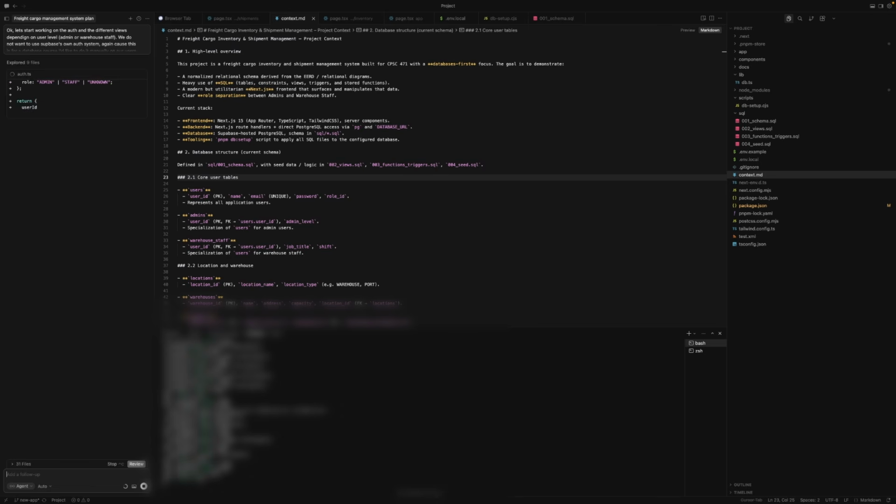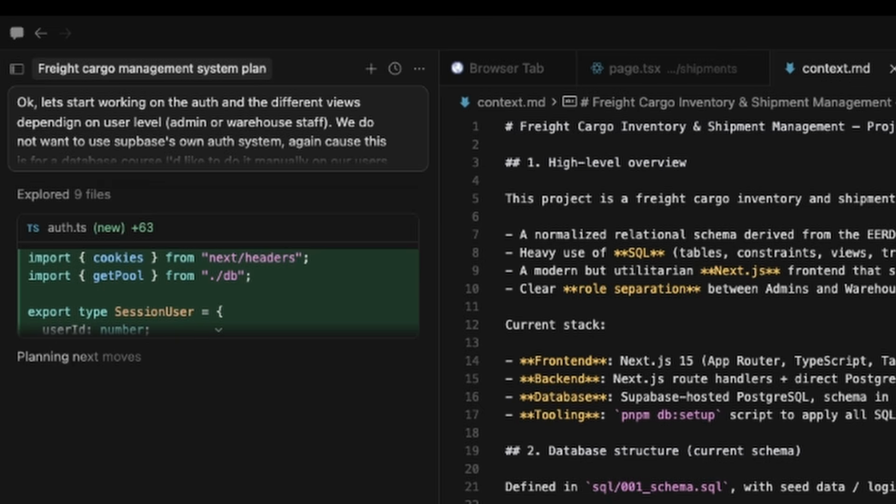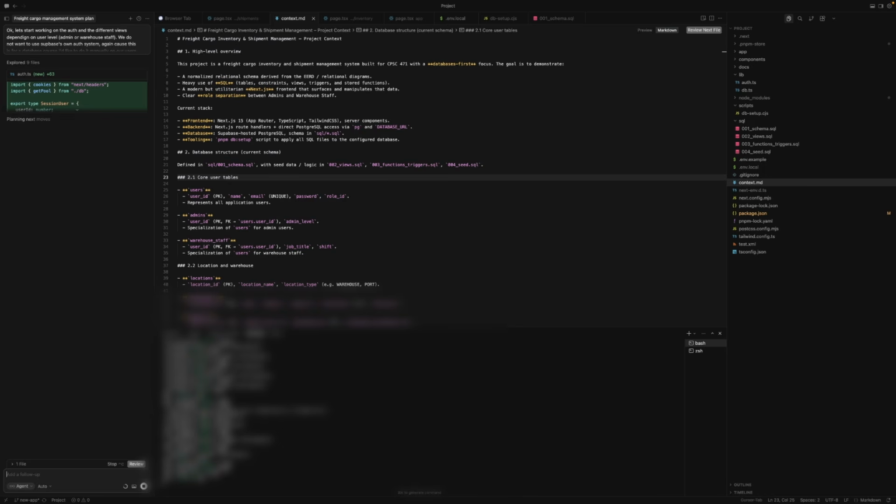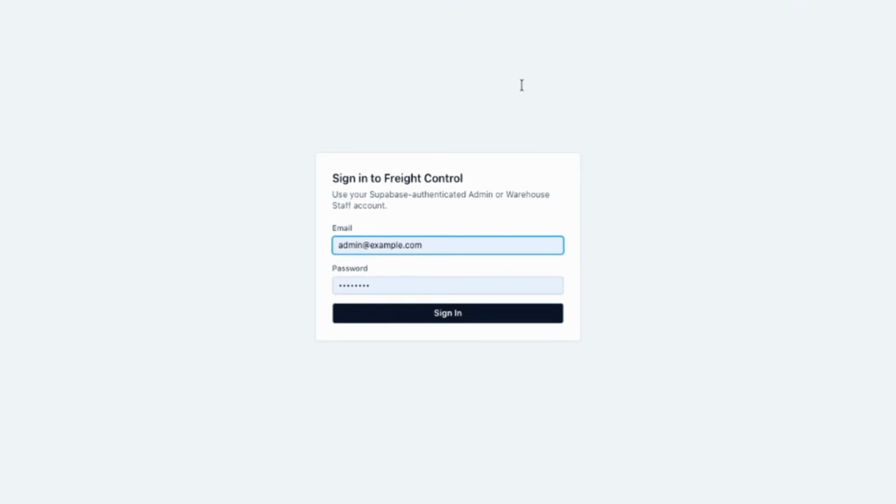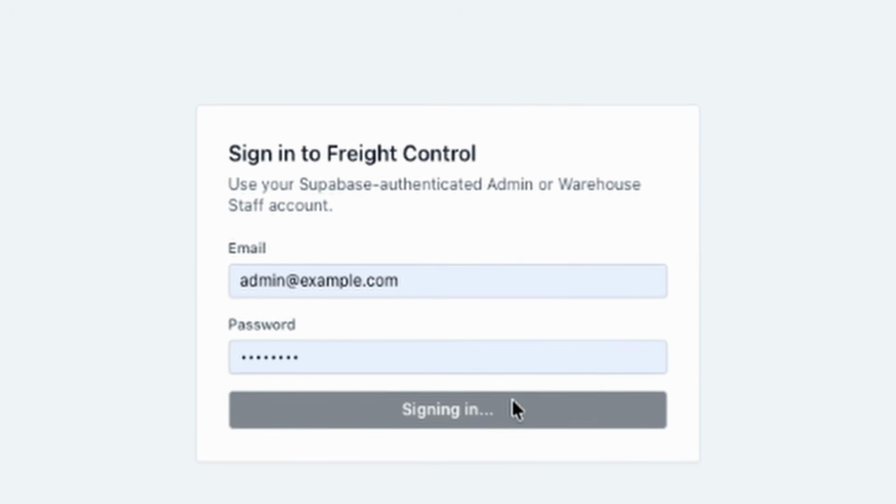I expected Cursor to do the same thing. What are cookies doing here? I did not ask for cookies. I took a database class. I don't even know how cookies work. Cookies are not in my ER diagram.